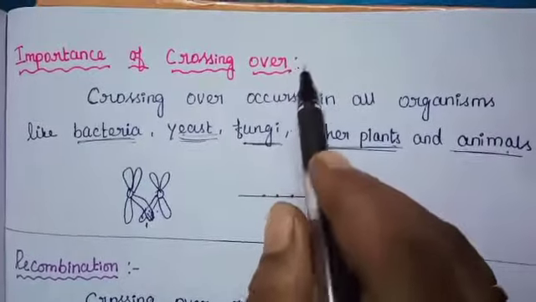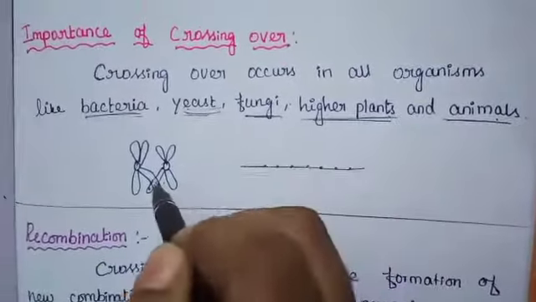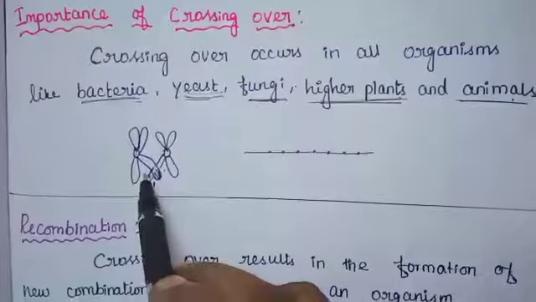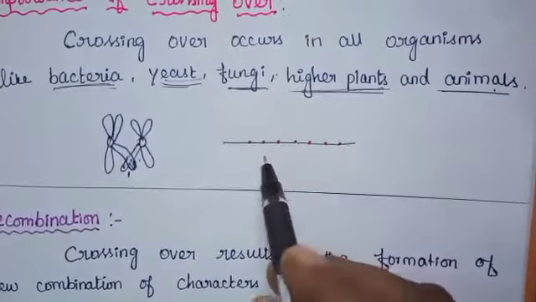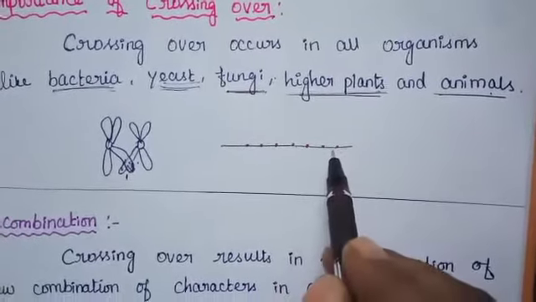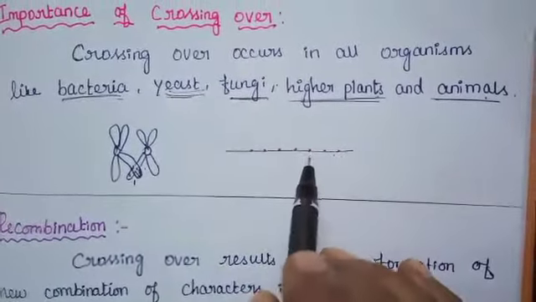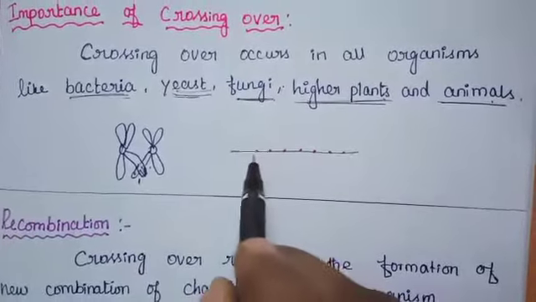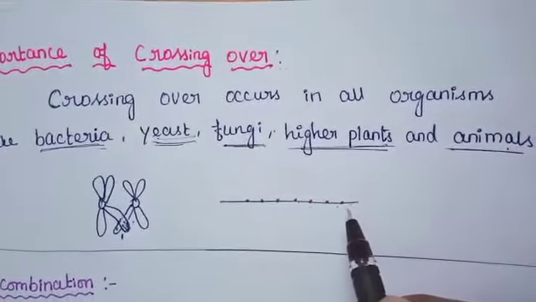Next topic, importance of crossing over. Crossing over occurs in all organisms like bacteria, yeast, fungi, higher plants and animals. Exchange of segments leads to new gene combinations, which play an important role in evolution. Studies of crossing over reveal that genes are arranged linearly on the chromosomes. Genetic maps are made based on the frequency of crossing over. Crossing over helps to understand the nature and mechanism of gene action. It is useful for producing new combinations and is used in plant breeding.